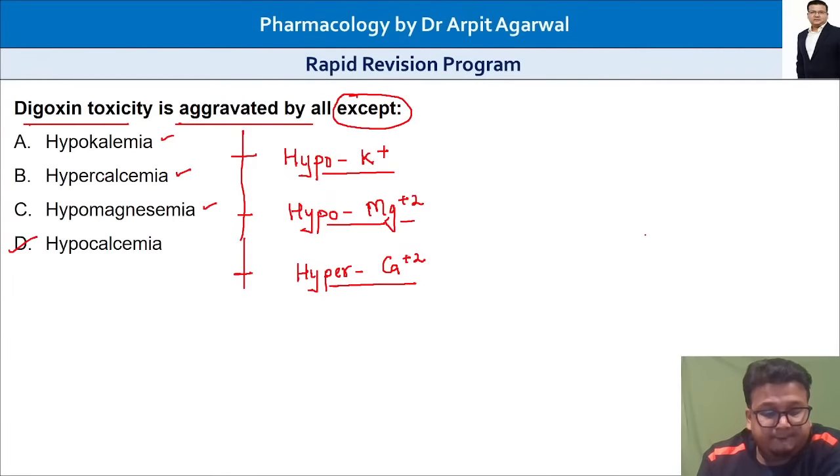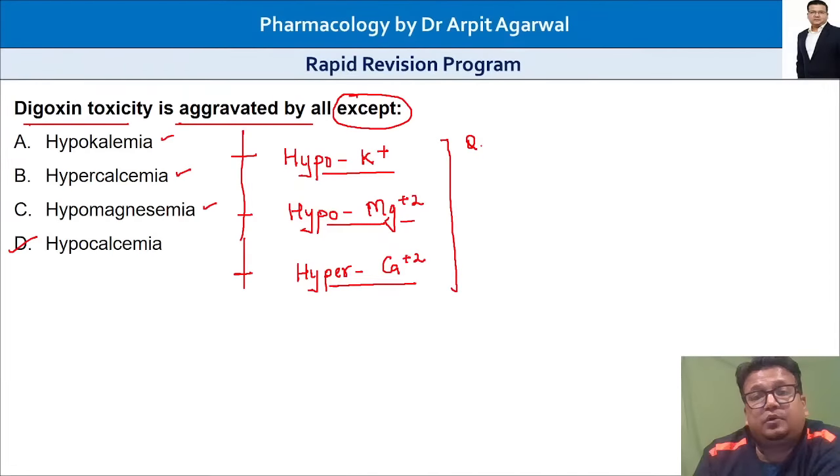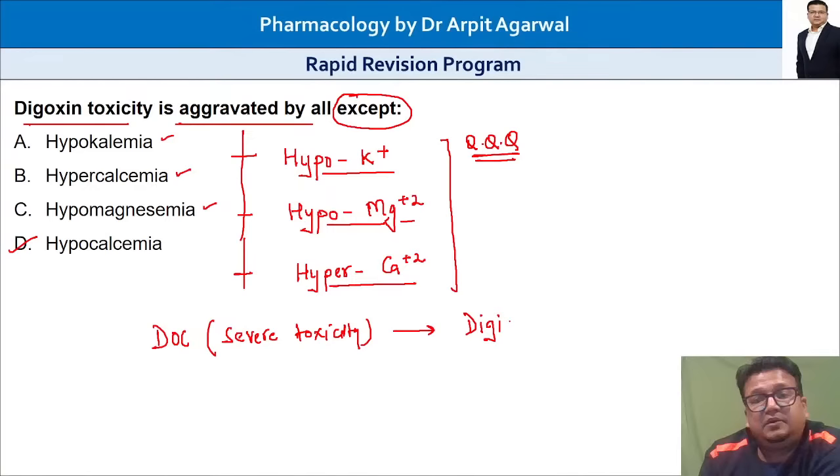Yes, Dr. Bharat, Dr. Sunshine, Dr. Khushi, you're correct. Dr. Nabi and others, you need to remember this. This has to be mugged up. This is very, very important. Digitalis toxicity is increased by, say with me, hypokalemia, hypomagnesemia, and hypercalcemia. And the drug of choice asked in cases of severe toxicity of digitalis: we give anti-digitalis antibody, that all of you know by the name digiband.